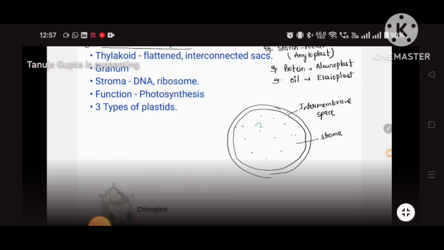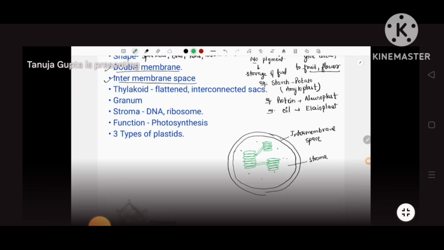Now if we see further, there are certain sac-like structures like this. Each individual sac-like structure is actually called a thylakoid.